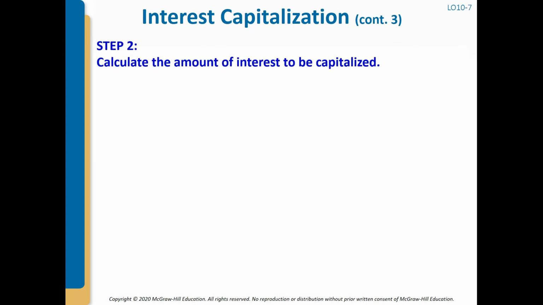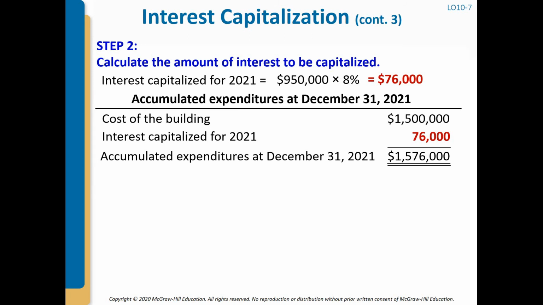And now let's calculate the amount of interest to be capitalized. The first rate of interest is 8%. So the interest capitalized would be 8% of 950,000. The accumulated expenditures at December 31st, 2021 is the cost of the building, 1,500,000, and we are adding this interest that we want to capitalize, 76,000. This is the amount.